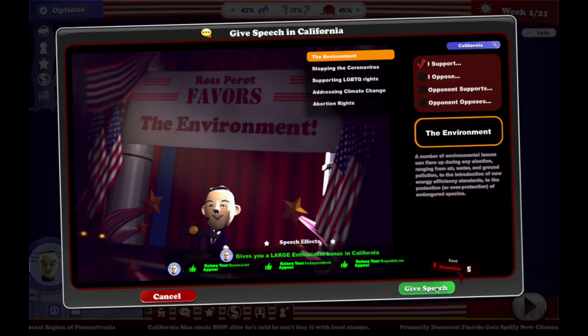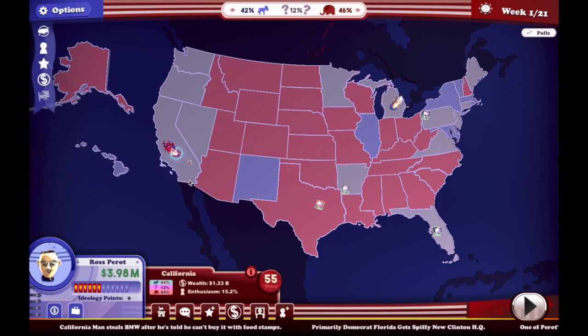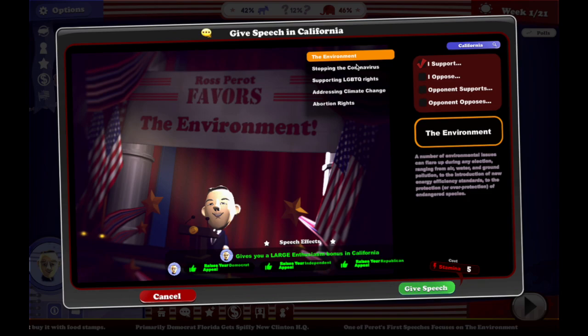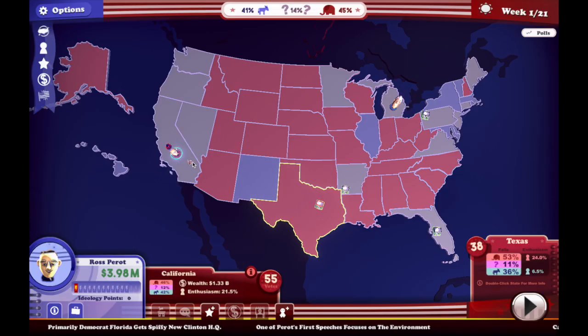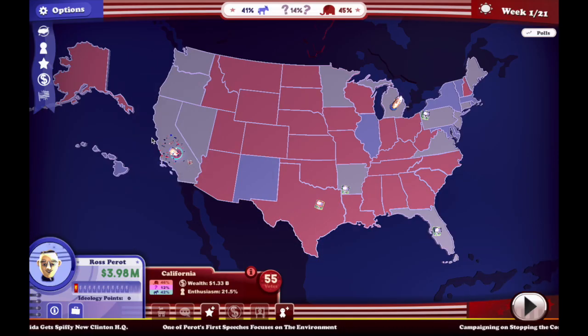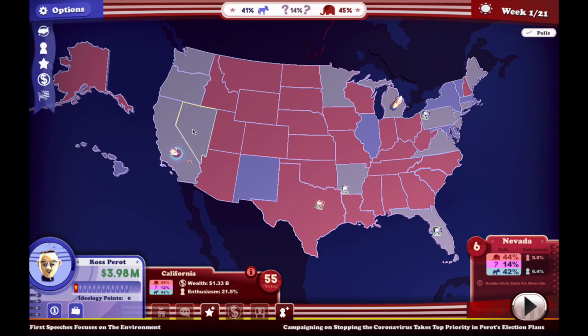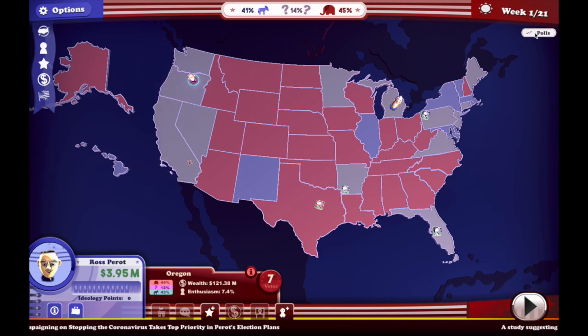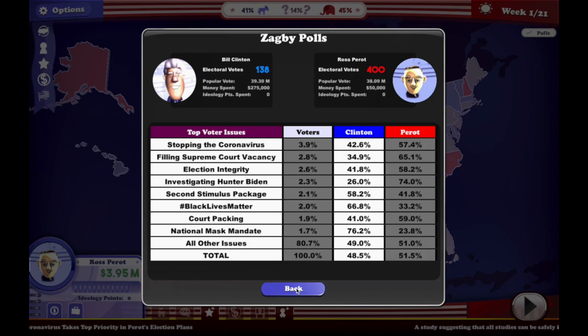Give a speech about the environment. Remember, we don't want to be too non-Republican, but Ross Perot wasn't a Republican, so we don't have to constrict ourselves that much. And by the way, let me know in the comments if you think the guy I customized here looks like Ross Perot. I tried to make him look as much like Ross Perot as I could, but I think we have the lead in California now. We're out of stamina. We're winning substantially.